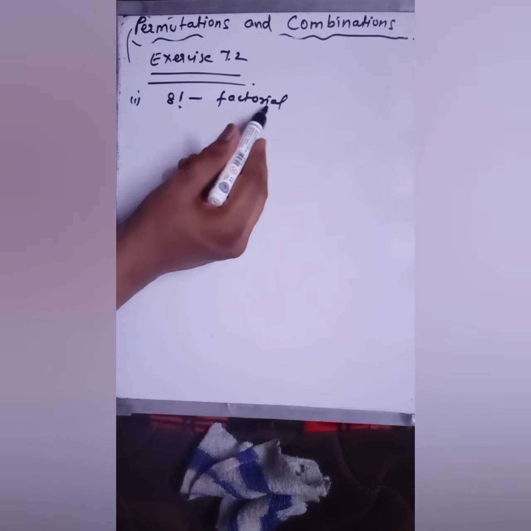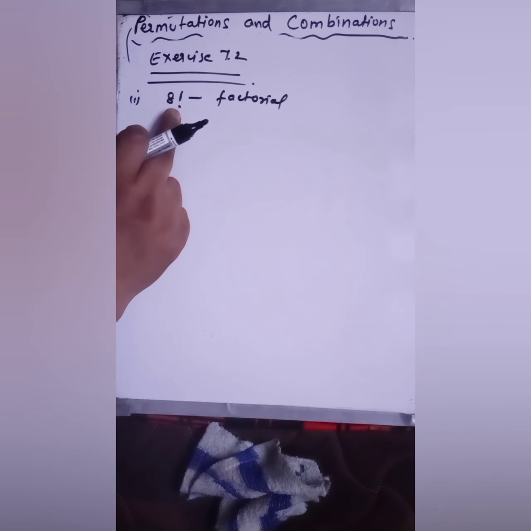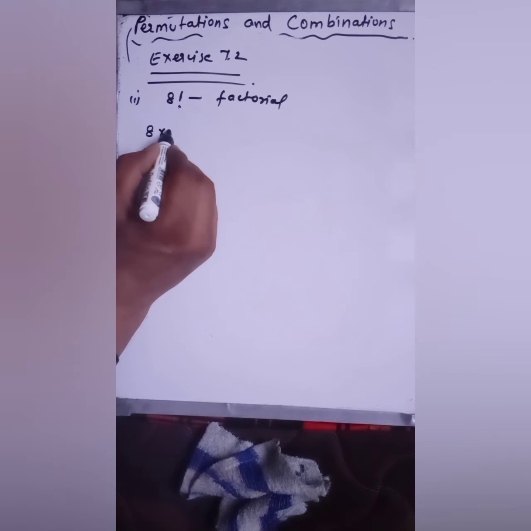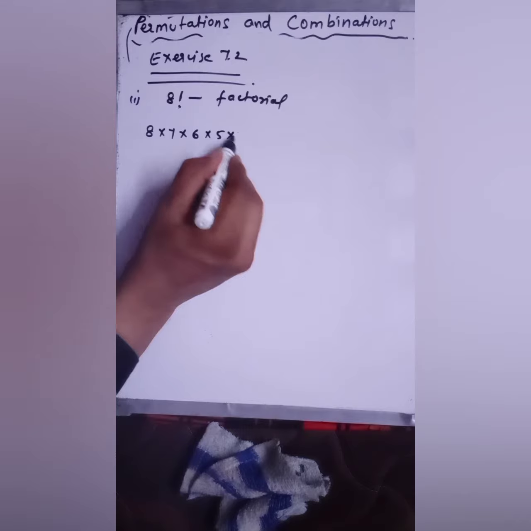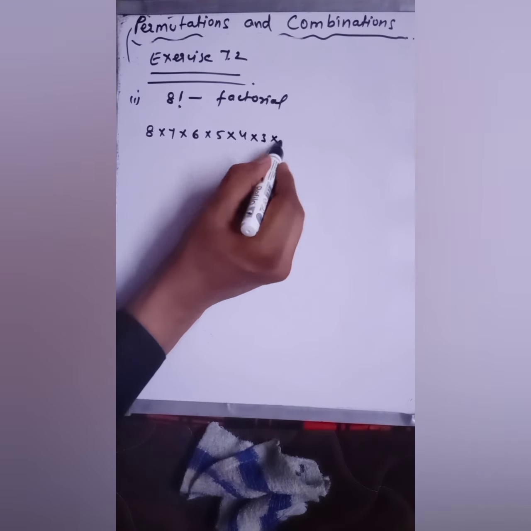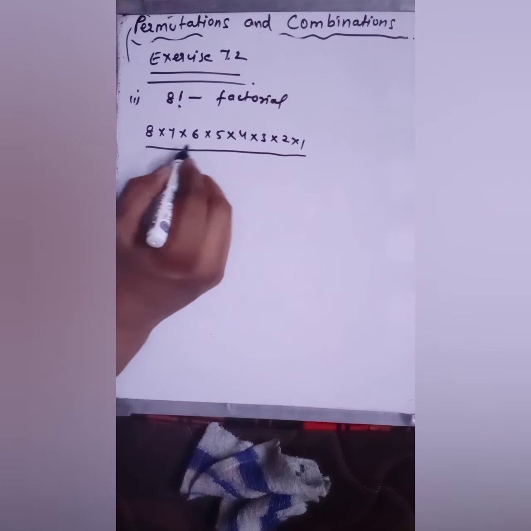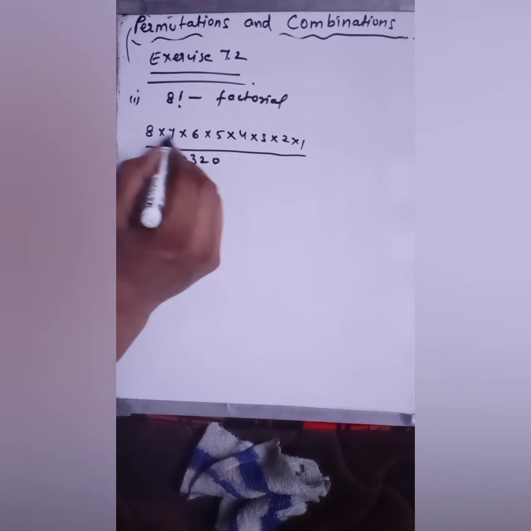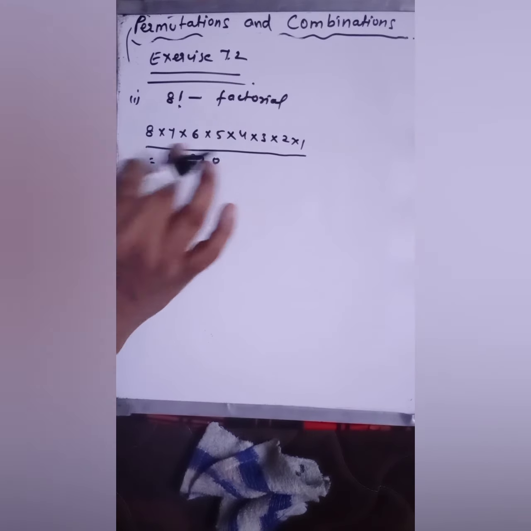This sign is known as factorial. So we have to calculate 8 factorial. 8 factorial means what? 8 into 7 into 6 into 5, 4, 3, 2, 1. So you have to multiply all these numbers. So your answer would come 40320. When you multiply, you will get this number. So this is the value of 8 factorial.